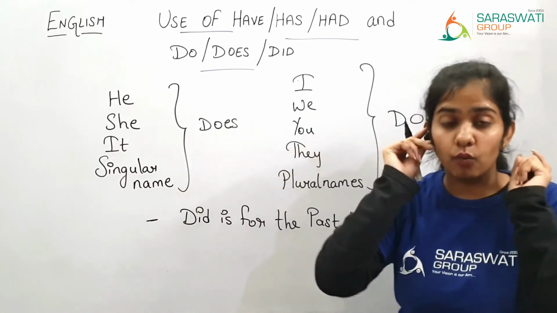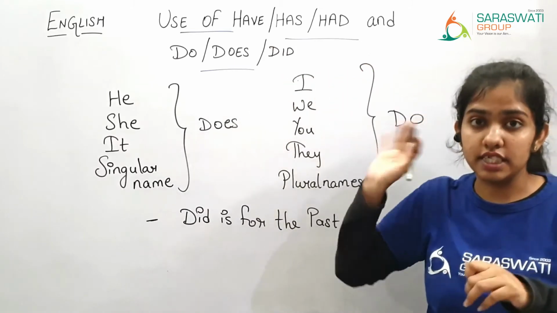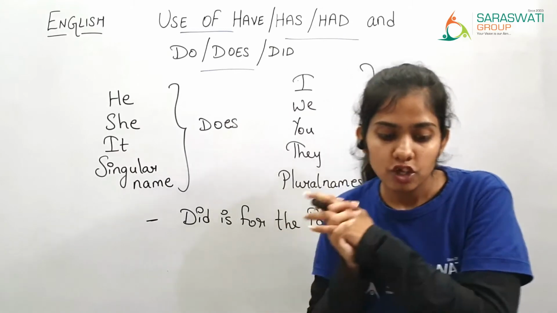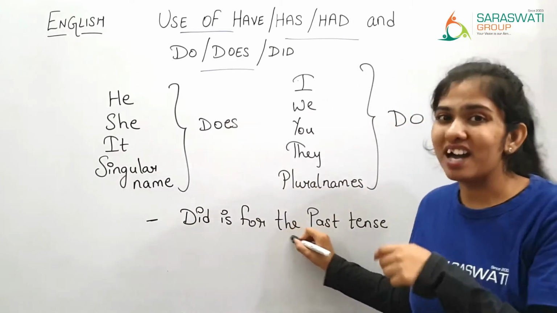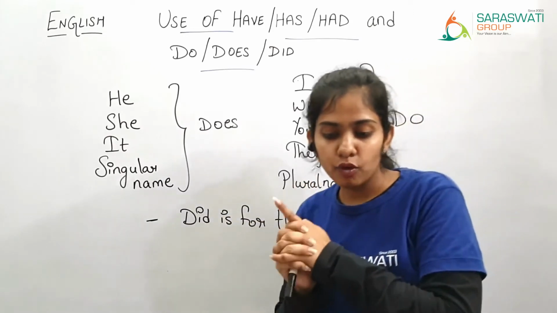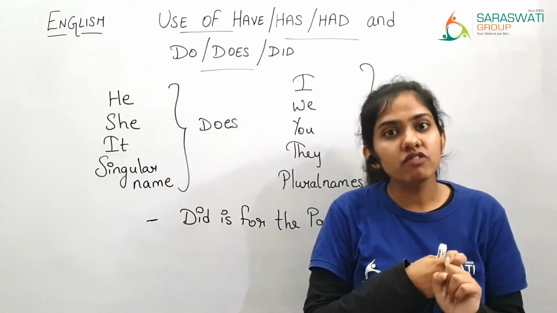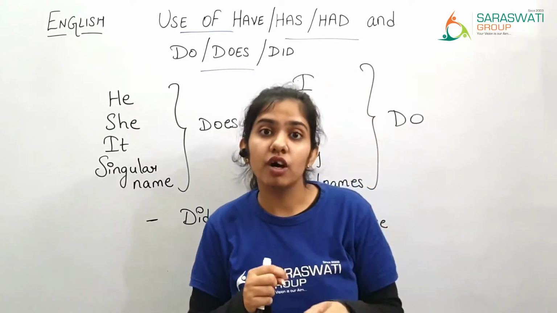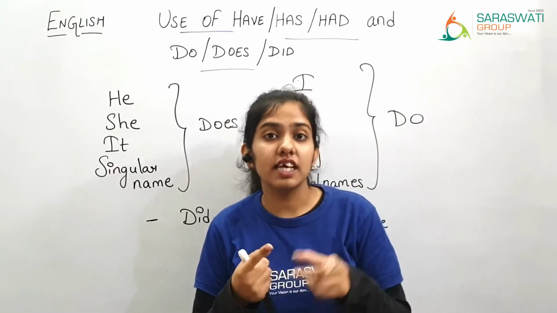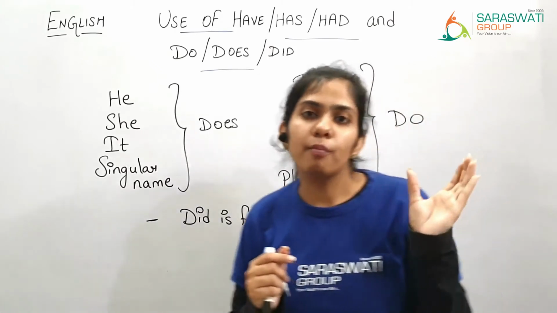Now one more important thing: when you are using have, has, had and do, does, did, they are all helping verbs, right? That is the supporting verb. So when the supporting verb is in past tense, the main verb is always in the present tense, that is, it stays in its base form, the original word.